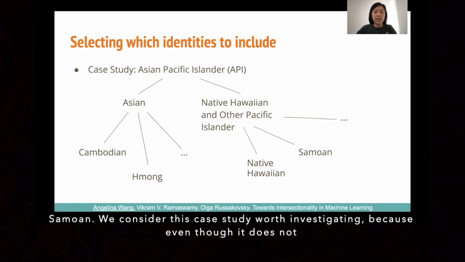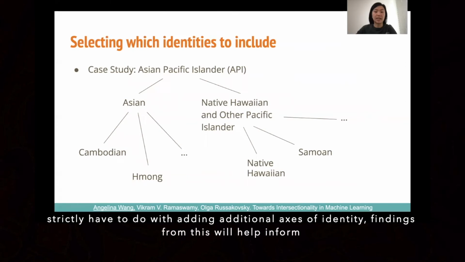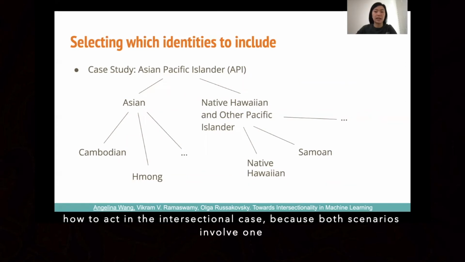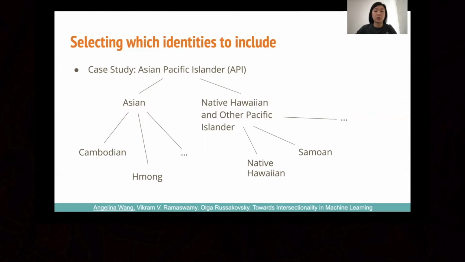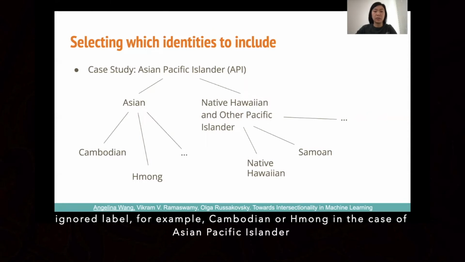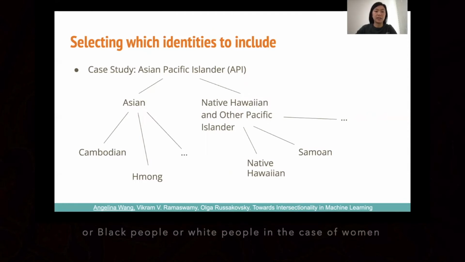We consider this case study worth investigating because even though it does not strictly have to do with adding additional axes of identity, finding from this will help inform how to act in the intersectional case, because both scenarios involve one group, for example, Asian Pacific Islanders or women being heterogeneous due to an ignored label, for example, Cambodian or Hmong in the case of Asian Pacific Islander, or Black people or white people in the case of women.